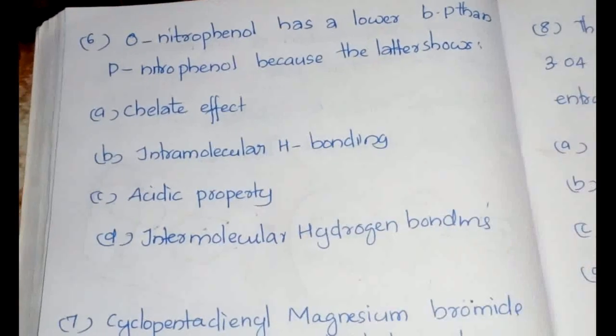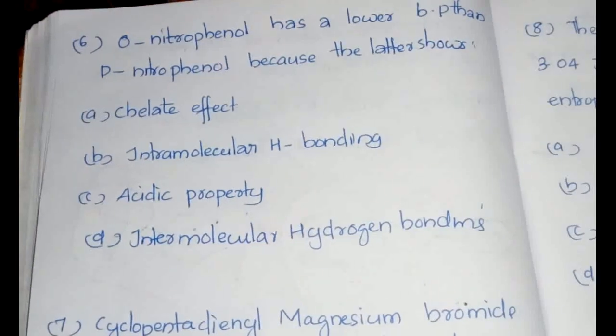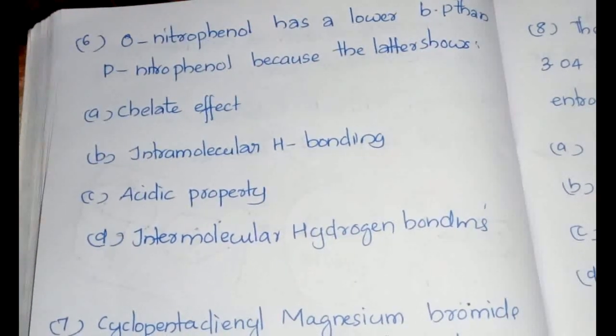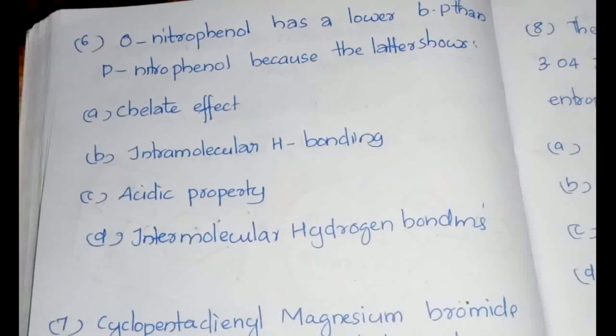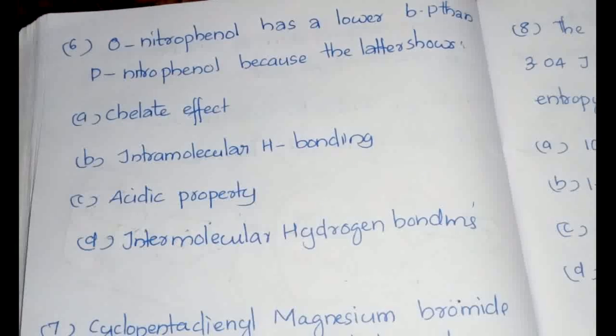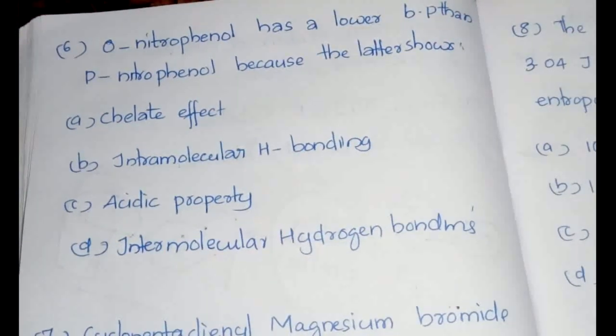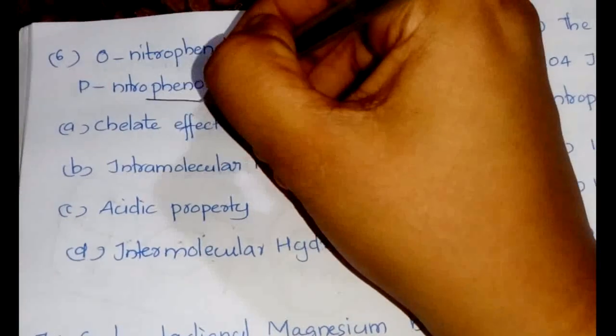This is a pure conceptual question, and today I have taken more of the conceptual questions to make you realize that all the equations and formulas are not only necessary, but we need to have the basics as well. So O-nitrophenol has a lower boiling point than P-nitrophenol because the latter shows. So the latter means paranitrophenol.